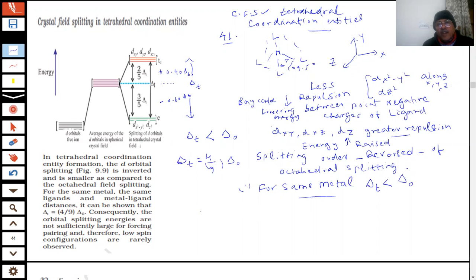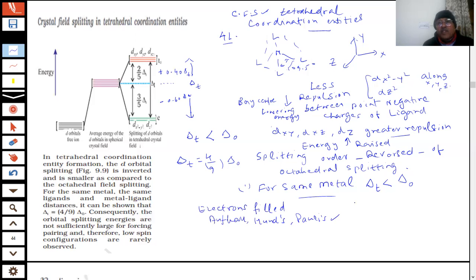When electrons are filled, students, according to which rules are you filling? The same: Aufbau principle, Pauli's exclusion principle, and Hund's rule of maximum multiplicity. Now, when the filling takes place, rather than pairing, students, they will go from e to the t2. This is tetrahedral, e and t2.